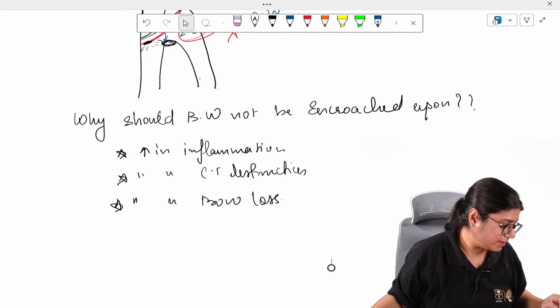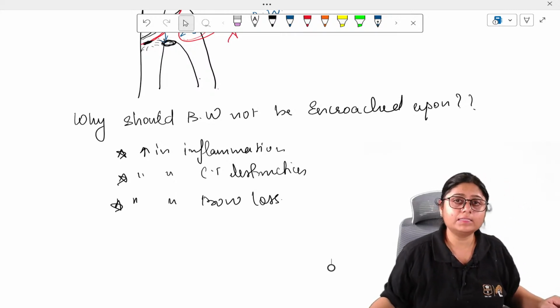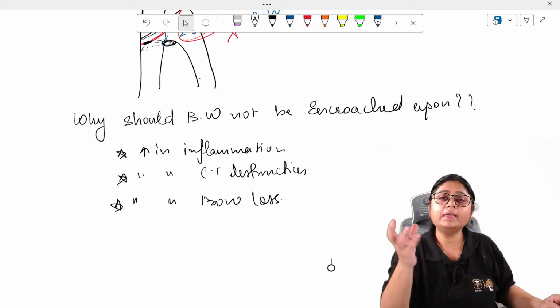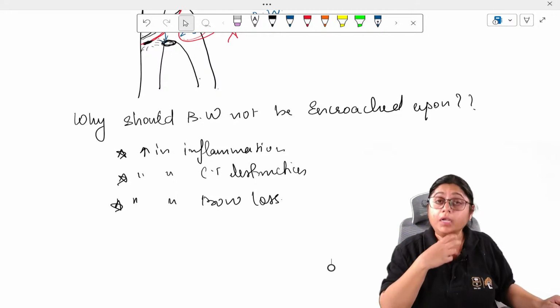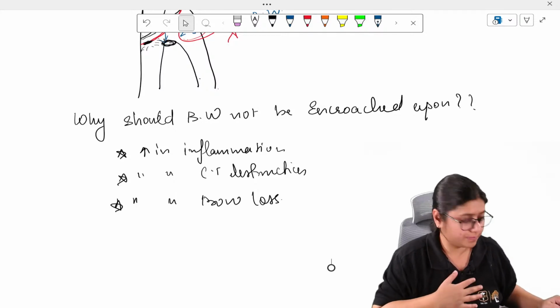One doubt: is the soft palate keratinized or not? The soft palate is parakeratinized. Initially it is parakeratinized, and as we go downwards and it becomes a part of the nasopharynx, it becomes non-keratinized.